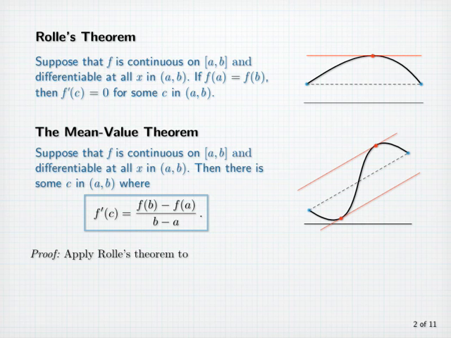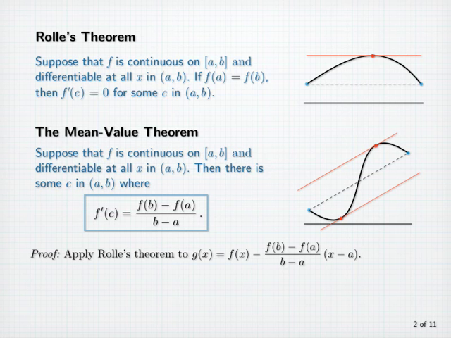To prove this theorem, we'll apply Rolle's theorem to the function g of x equal to f of x minus f of b minus f of a divided by b minus a times x minus a. When x equals a, the second term here is 0, and the first is f of a. So g of a equals f of a. When x equals b, the second term is minus f of b minus f of a, or f of a minus f of b. And the first term is f of b. So g of b is also equal to f of a.